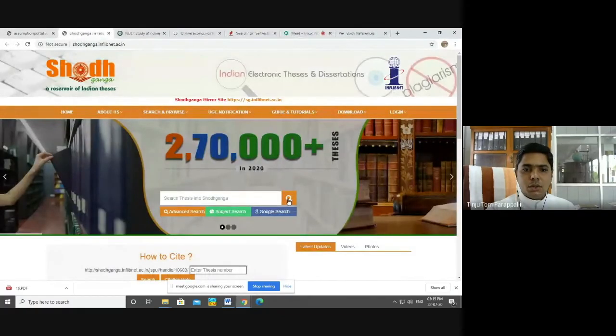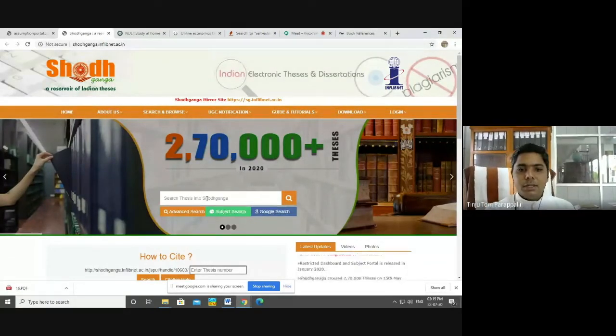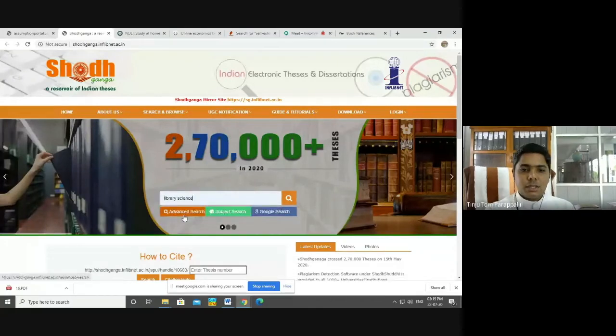This is the reservoir of Indian theses. That is the tagline: the reservoir of Indian theses. All the PhD theses that are produced in our country are uploaded into this Shodhaganga, and we can download it from here. Just search here, for example, library science.